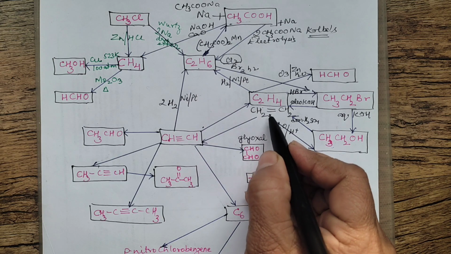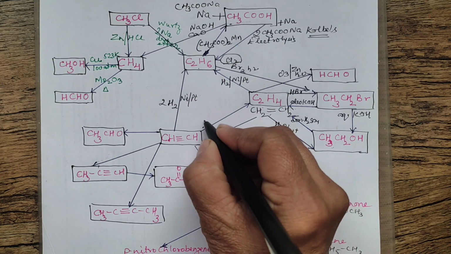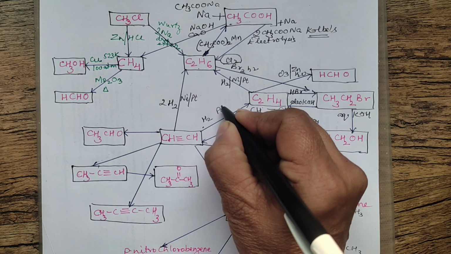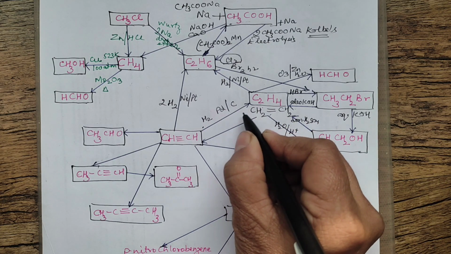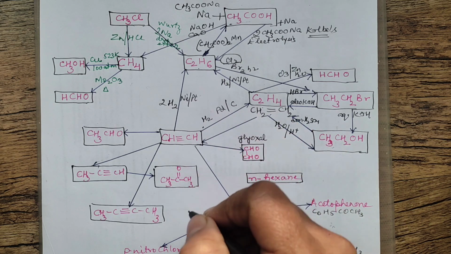Right. Now you can prepare ethene from ethyne. That is by adding H2. This is controlled hydrogenation. You can use palladium carbon. Okay, that is controlled hydrogenation. Lindlar's catalyst will be used to prepare alkene from alkyne.